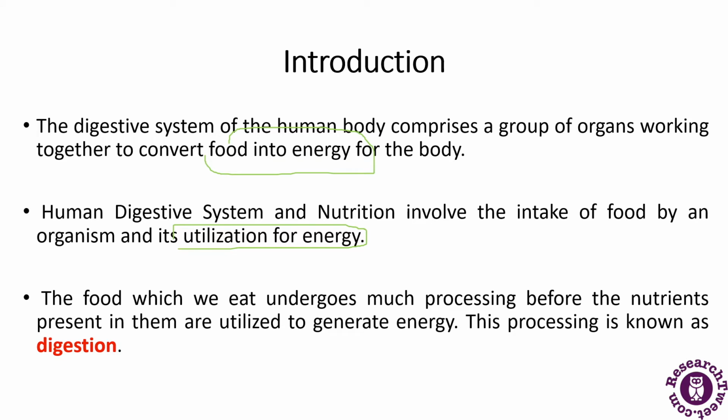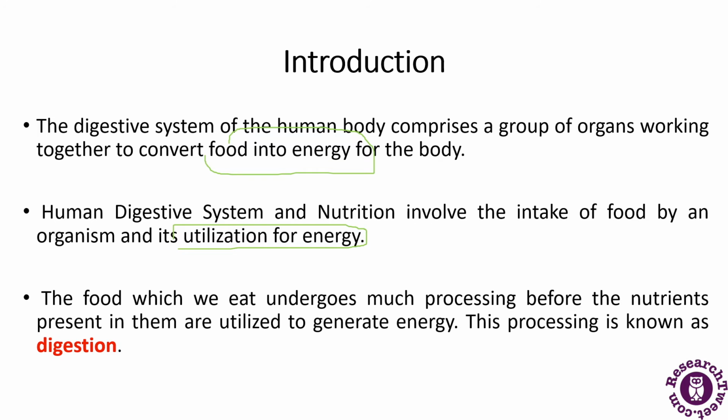The digestive system of the human body is the sum of the gastrointestinal tract, also called the alimentary canal, and some accessory organs, for example the liver, tongue, pancreas, etc. These two parts together help in the digestion process. What are the two parts? The gastrointestinal tract and various accessory organs.